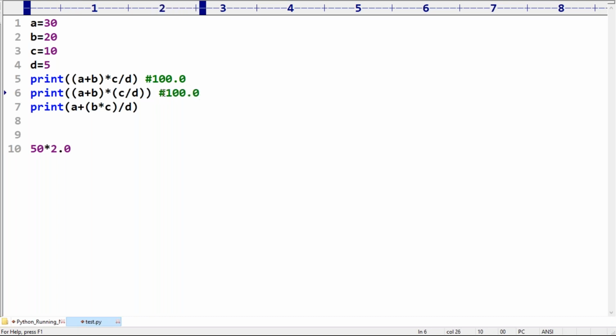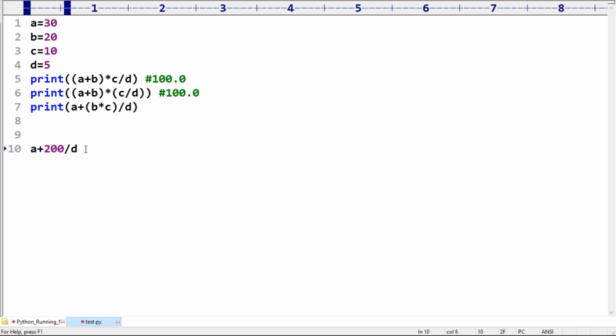100.0. Next, A plus B into C by D. First, which one will be evaluated? B into C. B into C means 20 into 10, 200.